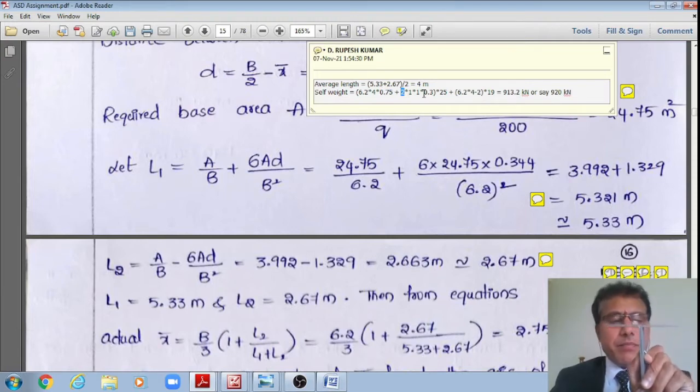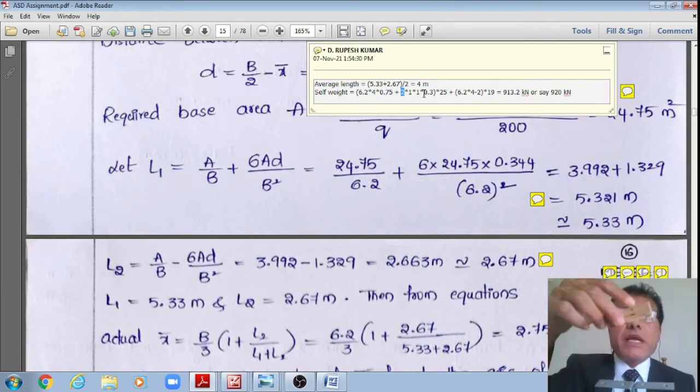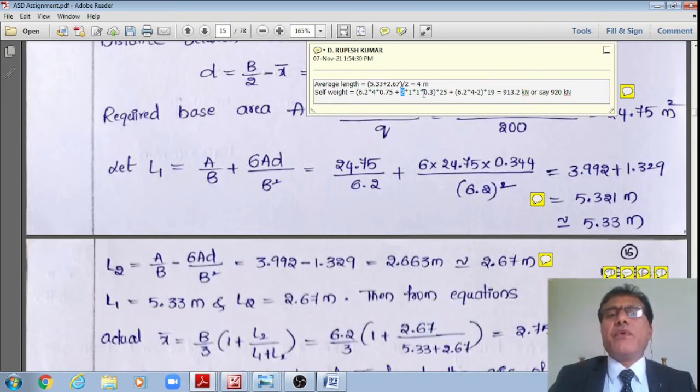Plus, then for the base plates, just below the base plate, I want to provide a pedestal of 1 meter by 1 meter, because the size of the base plate given is 800 mm by 800 mm. Therefore, I want to provide 1 meter by 1 meter. There are two such pedestals, right? Wherein in the top tier grillage, I want to provide say 200 mm depth beams. Therefore, 200 plus 100 mm, that works out say 300 mm. There are two such pedestals.